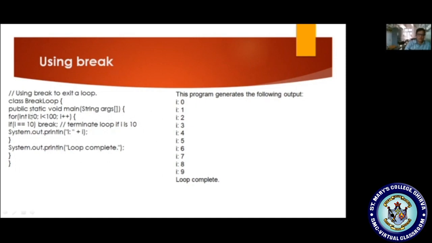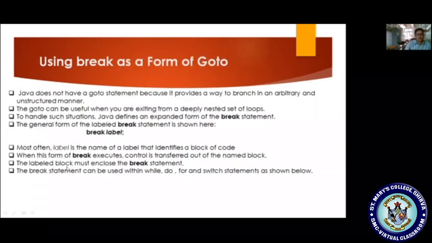Now the i value is incremented: 1, 2, 3, 4, 5, 6, 7, 8, 9, and it is displayed. Now i becomes 10, 10 equal to 10, the condition is true, break, and it exits from the loop. After that, whatever statement exists, such as "loop complete", will be displayed. Actually it should display values from 0 to 100, but we are forcefully terminating it by specifying this condition. So if you want to exit from deeper loops, we mention some condition to exit from the loop using the break statement.